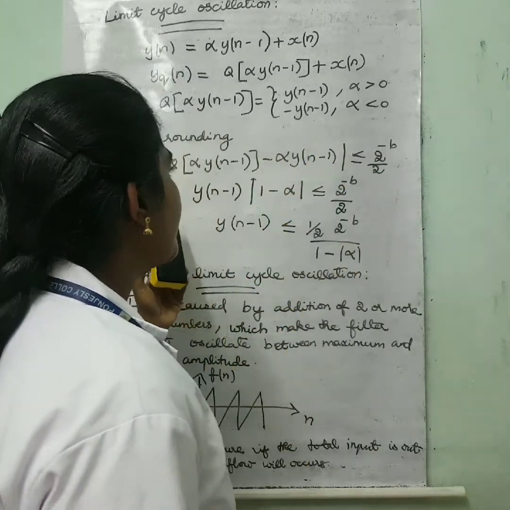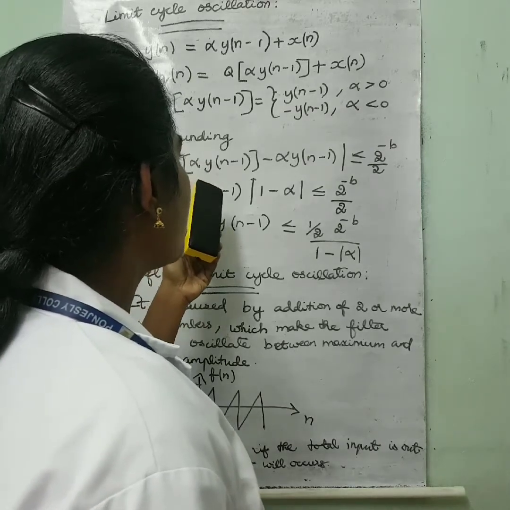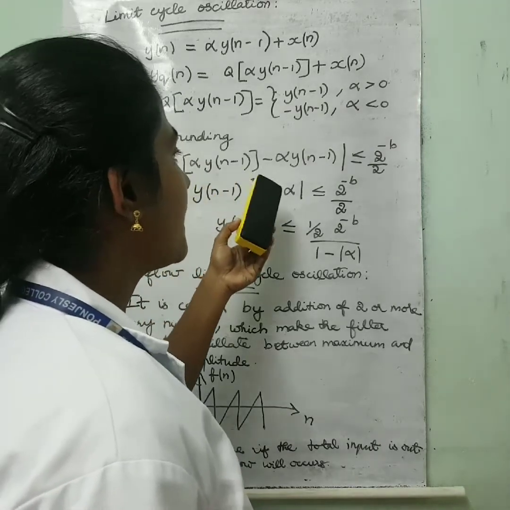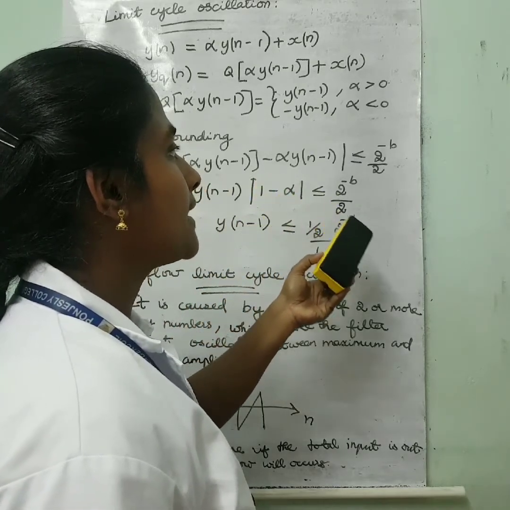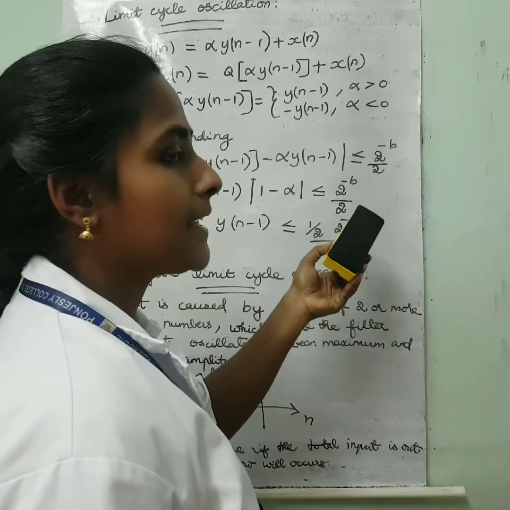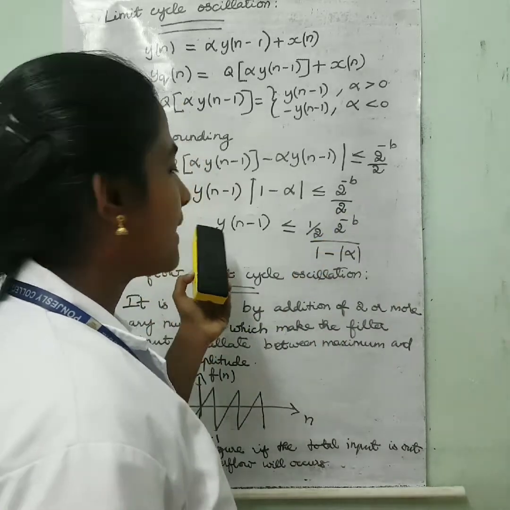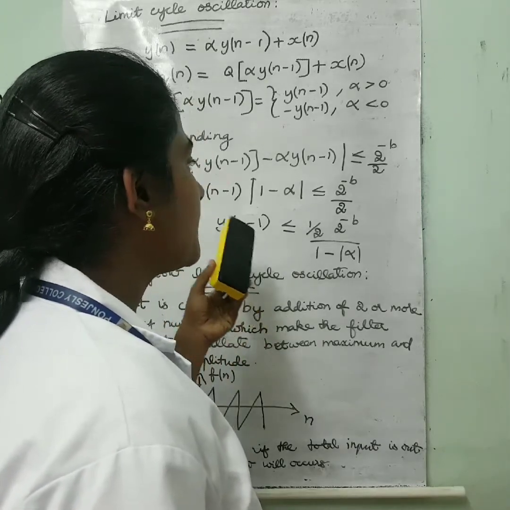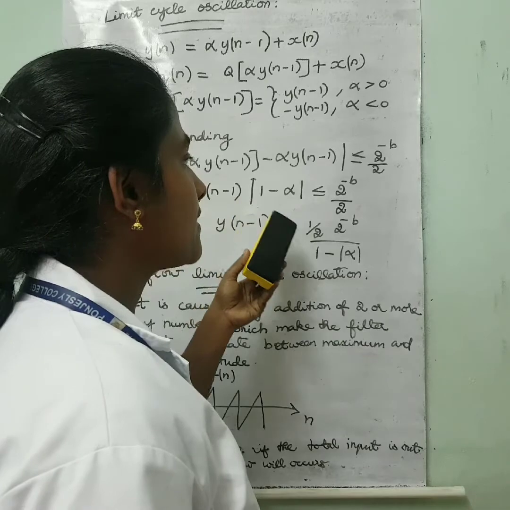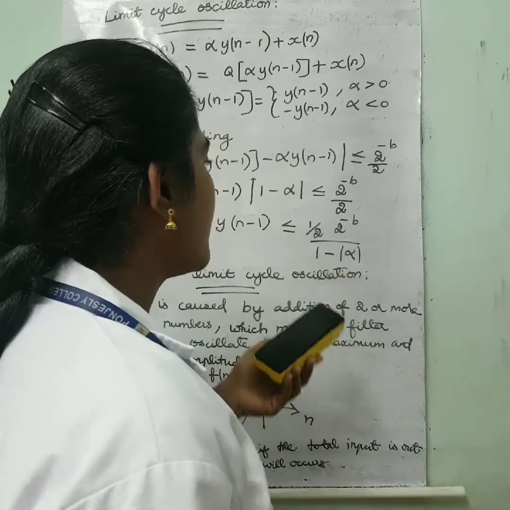In rounding, we can write Q of alpha into y of n minus 1 minus alpha into y of n minus 1 is less than or equal to 2 power minus b divided by 2. Here we can take y of n minus 1 commonly outside. So we will get y of n minus 1 into 1 minus alpha less than or equal to 2 power minus b divided by 2.